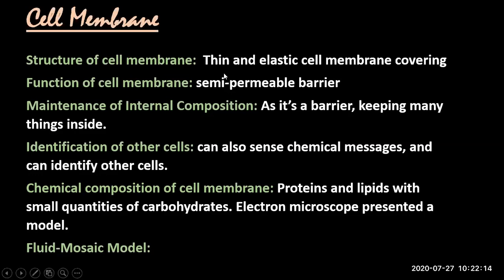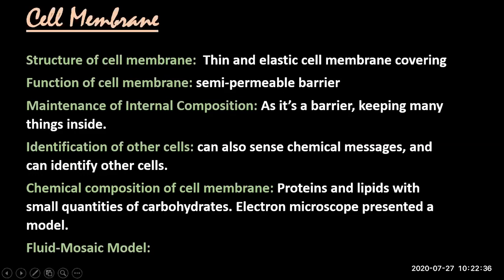As a result, cytoplasm has a certain percentage of chemicals. The plasma membrane is maintaining that internal composition of cytoplasm. कि कितने अमाउंट में कार्बोहाइड्रेट्स हैं, कितनी प्रोटीन्स हैं, क्या है क्या नहीं है. Plasma membrane is maintaining that.